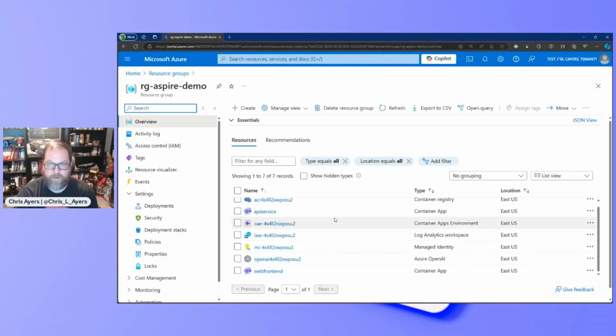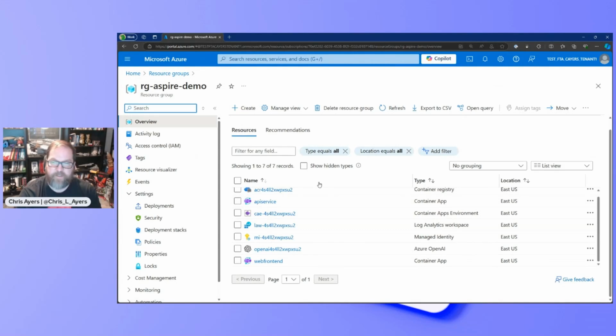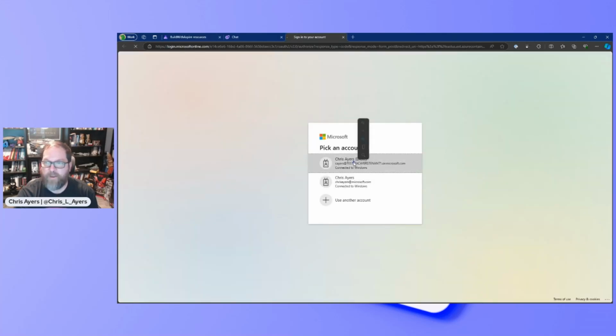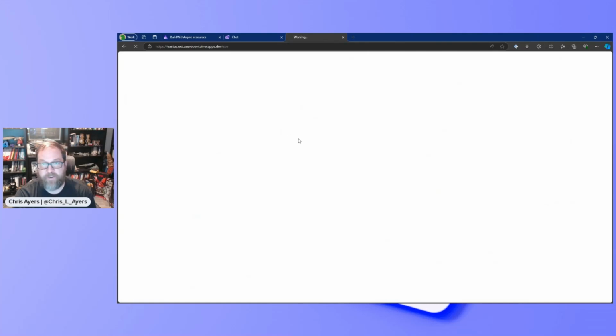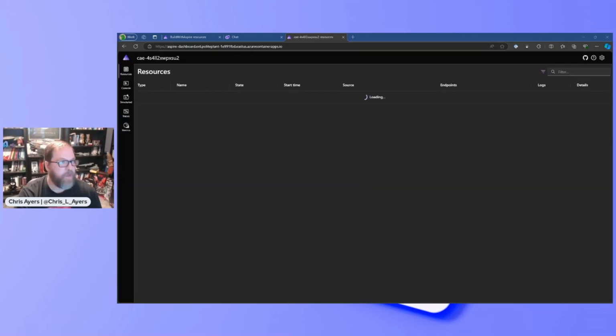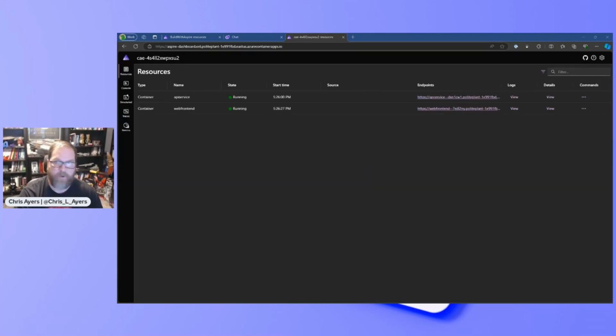So here's everything that got deployed, just doing an AZD init and then an AZD up. It set up a managed identity and monitoring. It is deploying out my dashboard so that I can access everything. I had to authenticate to make sure I could access it. And yeah, there's my dashboard.